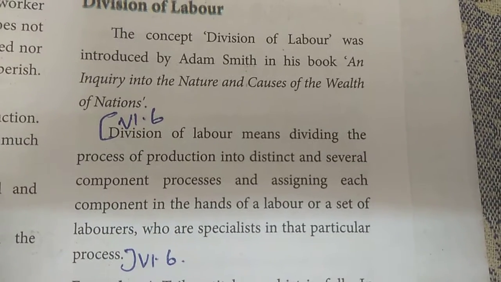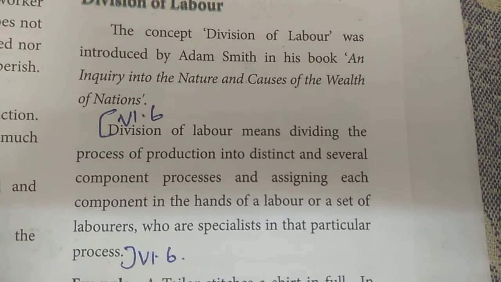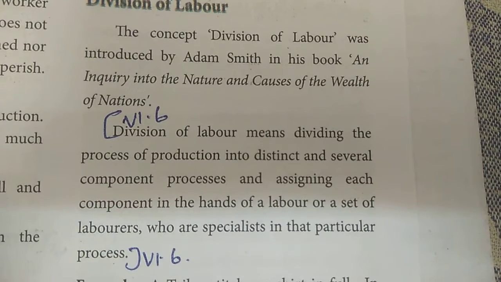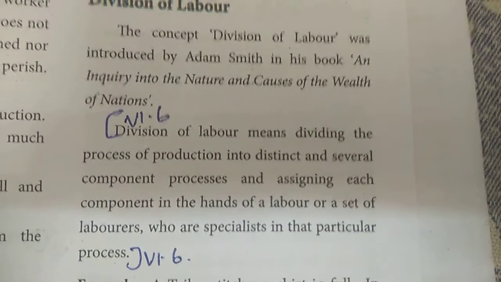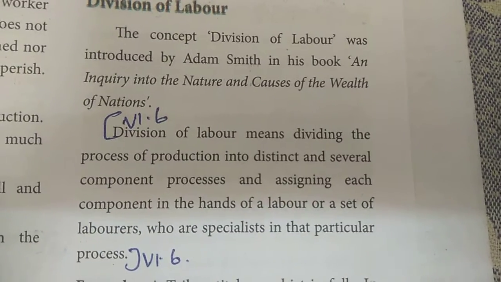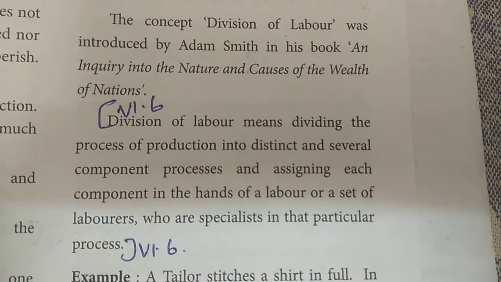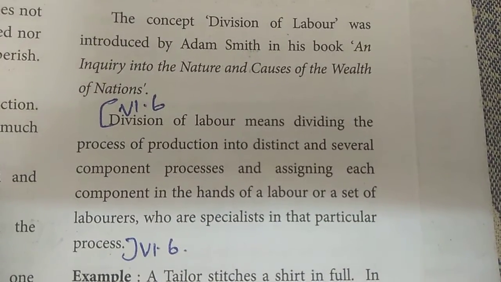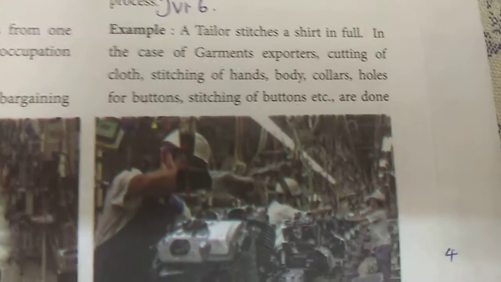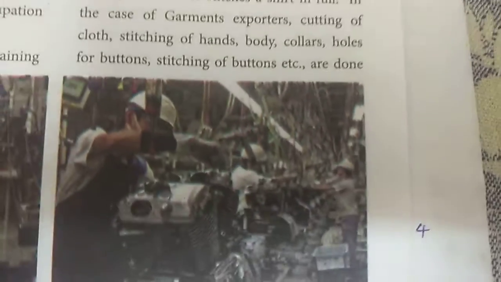Whatever process I can separate and give to many of the children, I can complete within 1 hour. That is the division of labor, that means dividing the process of production. For example, they had given the example about tailoring. See here in the first thing,